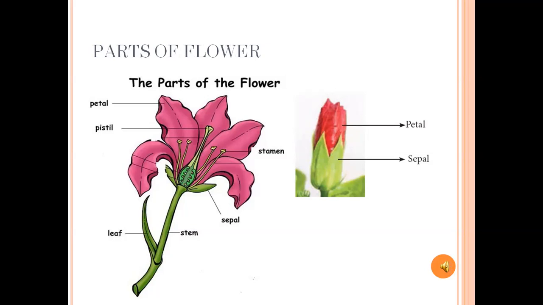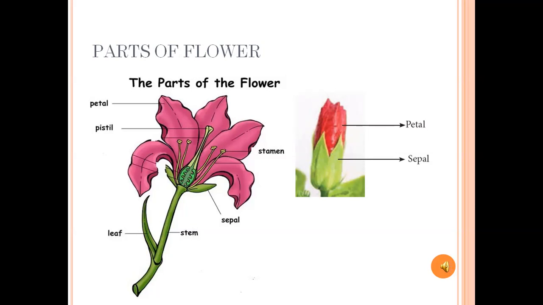This is the base of the flower. Next one, pistil. Pistil is the center part of the flower. Next one, stamen. Stamen is the male part of the flower. Pistil is the female part of the flower. Next, leaf and stem. This whole thing is the parts of the flower. Once again, I will repeat. First, leaf, stem, sepal, stamen, pistil, petals. These are the parts of the flower.